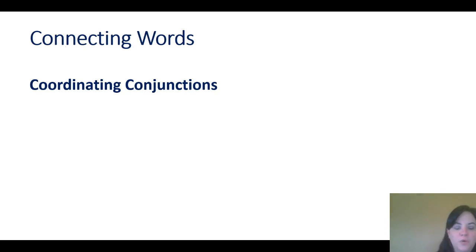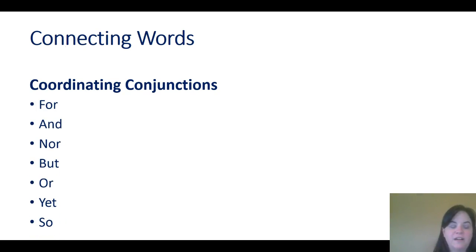There are 7 coordinating conjunctions. They are for, and, nor, but, or, yet, and so. You can easily remember these by remembering the acronym FANBOYS. F for, A for and, N for nor, and so on.